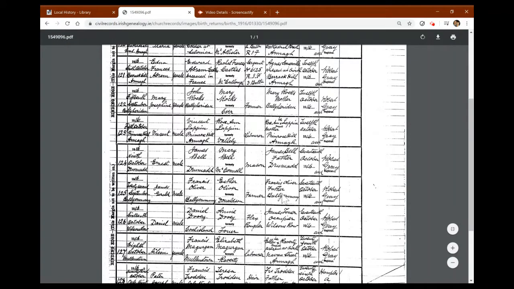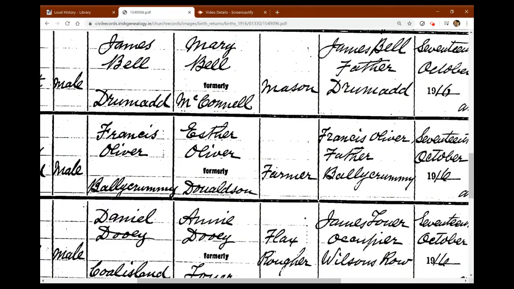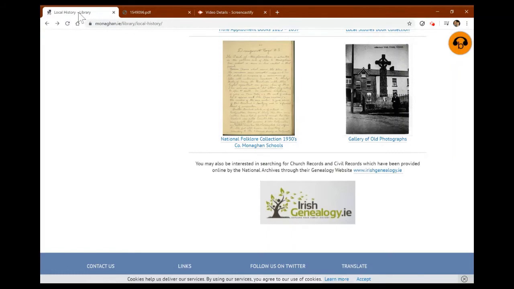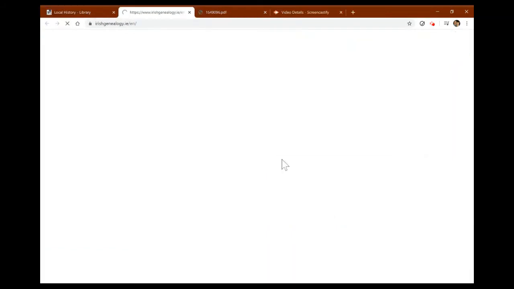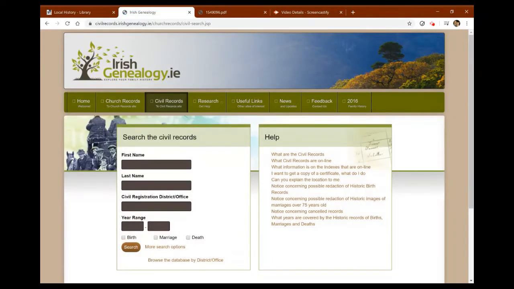So we have Esther Oliver, and you can see here actually as well, it even tells us her maiden name was Donaldson. So that's straight away a great record to have. So now if I go back, I went too far there, but if I go back into civil records and search for, I'm going to go for my great-grandmother.